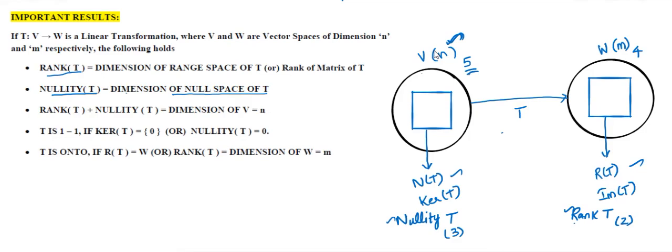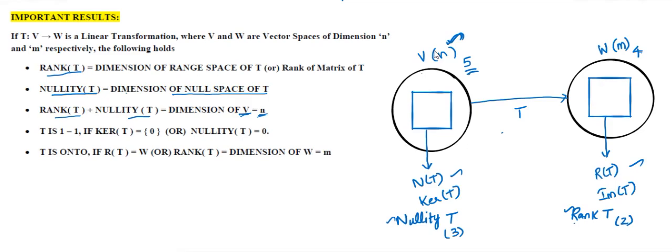That is, rank T plus nullity T must be 5, not 4. Keep in mind, rank T plus nullity T must be equal to the dimension of V, the input set. The input set dimension in general we are taking as N.